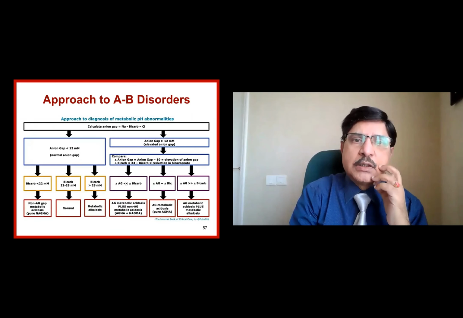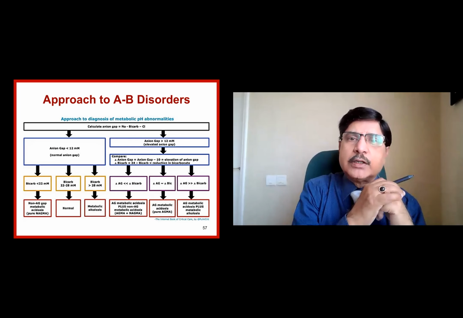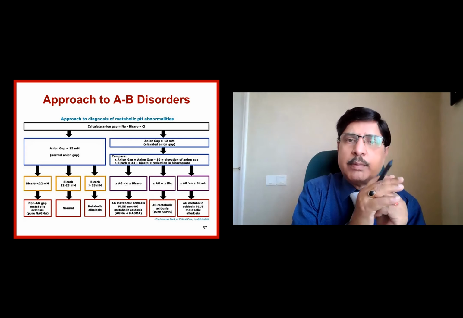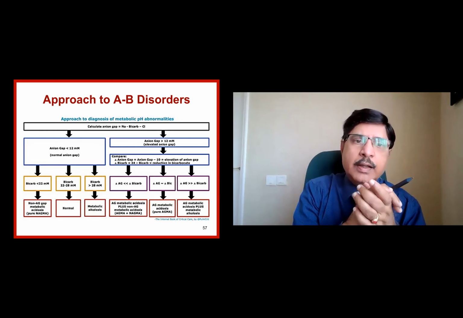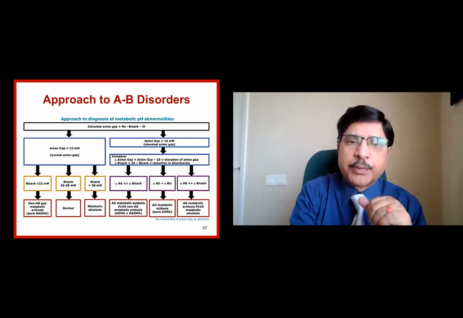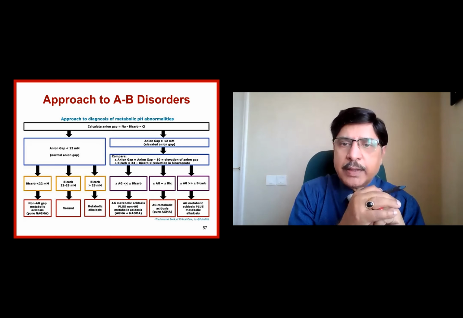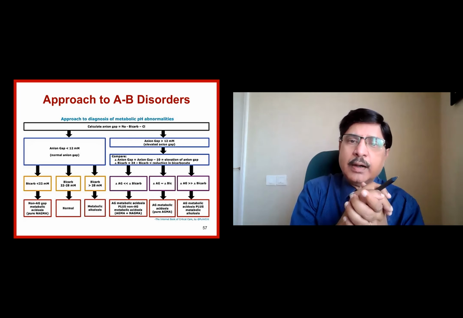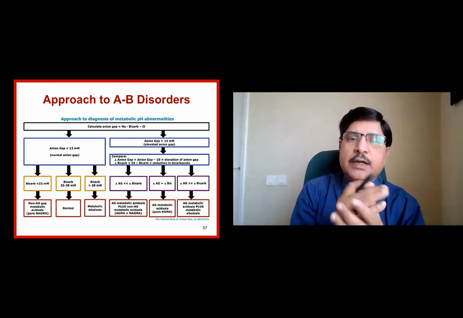So, approach to acid-base disorder: first look at the pH and bicarbonate, and calculate the anion gap, which is nothing but sodium minus bicarbonate minus chloride. If the anion gap is less than 12, it's normal. If it is more than 12, it is elevated. Obtain the delta gap. If necessary, make a correction. If there is an anion gap, and the delta gap is more, do the bicarbonate correction, then get the bicarbonate delta. And you know whether there is a mixed disorder or not.